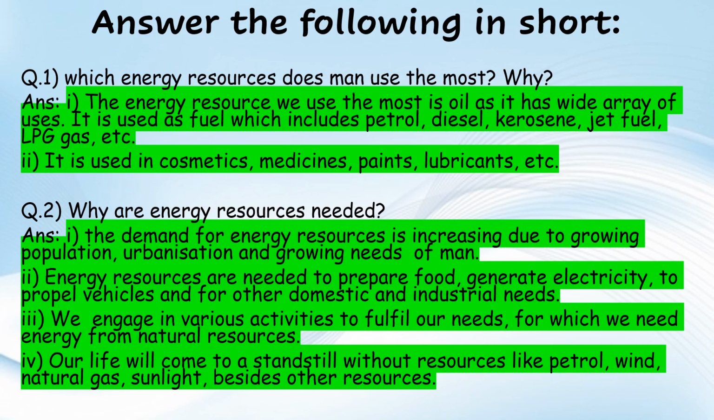Then answer the following questions. Which energy resource does man use the most? Why? Man uses oil the most as it has a wide array of uses. It's used as a fuel in petrol, diesel, kerosene, jet fuel, LPG gas and many more places. It is used in cosmetics, medicines, paints, lubricants, etc.